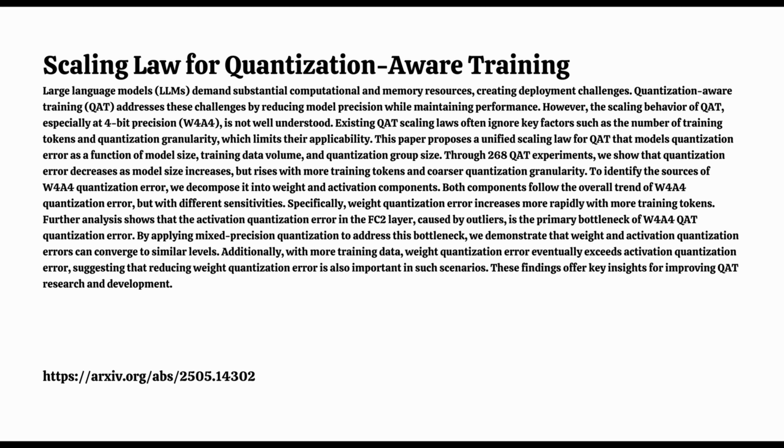Okay, let's wrap up. What are the core takeaways for listeners from this exploration of QAT scaling laws? I'd say there are 3 main things. First, this unified law gives us a better handle on 4-bit QAT by linking error to model size, data volume, and granularity together. Second, activation quantization, especially around that FC2 layer input due to outliers, looks like a major bottleneck, but it can be substantially reduced using mixed precision. Right, the 8-bit fix. And third, once you tackle that main activation issue, getting even better W4A4 performance likely requires paying attention to both weight and activation quantization more equally. Really useful insights. It definitely makes you think differently about how to approach building and optimizing these highly quantized models.